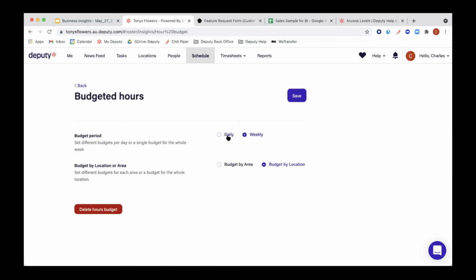The first question actually is from weekly to daily. So you might be looking at it and you see it in a weekly view and you're wondering why we showed it today in a daily view. This is where you can change this as well. And then underneath it, the budget by location or area. That was what Charles mentioned before. That is something that we've put into the product, I think at the beginning of this week. So it's fairly new. And now you can also look at the budget by area, not just by location.